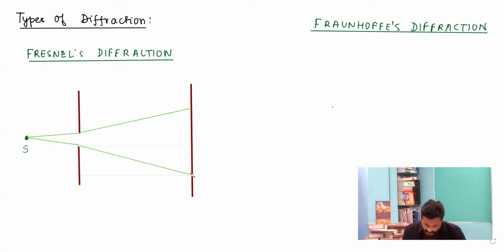And this is how the diffraction pattern is observed on the screen. So we have a source, and then there is a screen placed behind over here where we study the pattern.